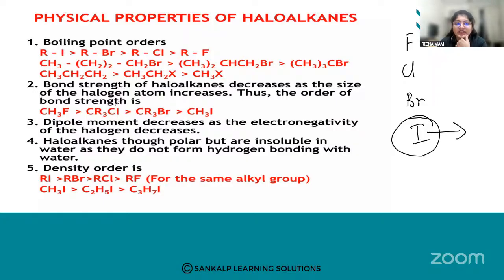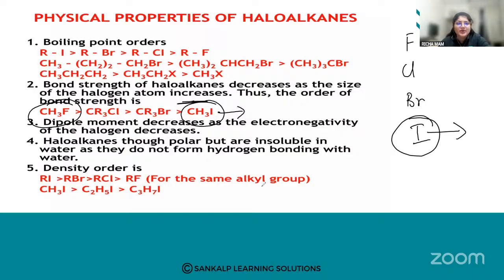So the order of the strength is CH3F, which is the strongest, and CH3I will have the least bond strength. As the size of the halogen atom increases, the bond strength will decrease. So remember this.